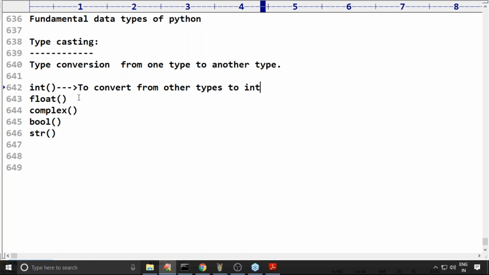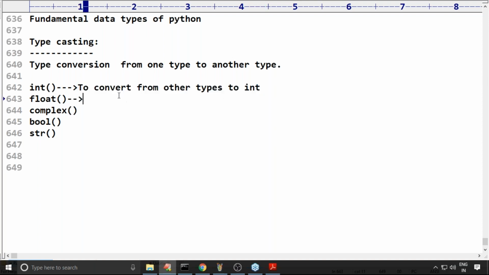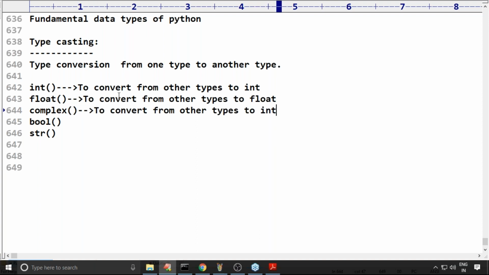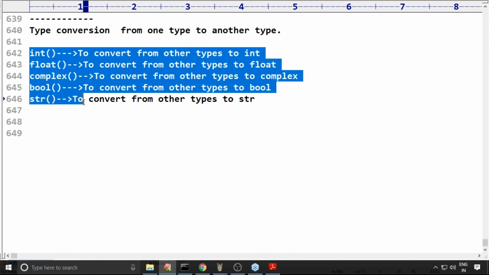Float converts from other types to float, complex to complex, bool converts from other types to bool type, and str converts from other types to str. So you people should have clear clarity about how many typecasting functions are available.